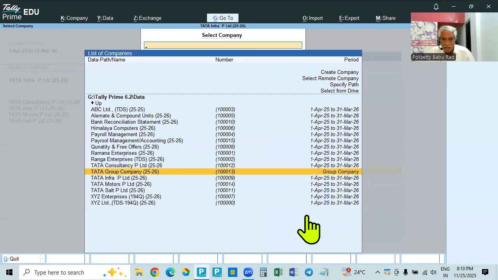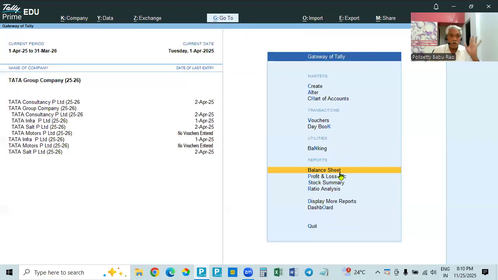Here it is showing for all the companies. You can make transactions in the individual companies, but in the group company we cannot make any transactions. No period, nothing. So select the group company and open it. Now it is open. You see this company, which was not added before, is now updated. Tata Motors is also added. Now there are four companies in the group company. The four member companies are showing.